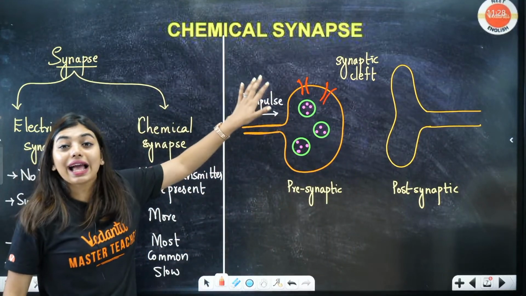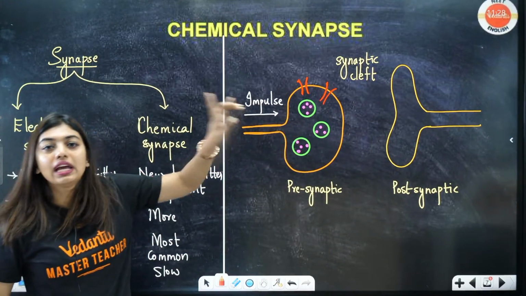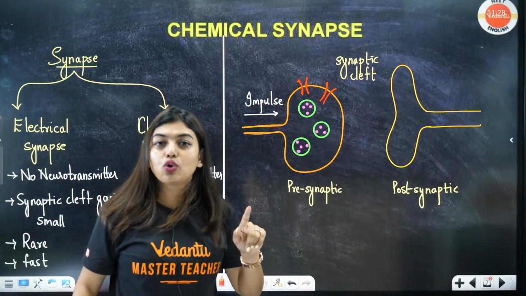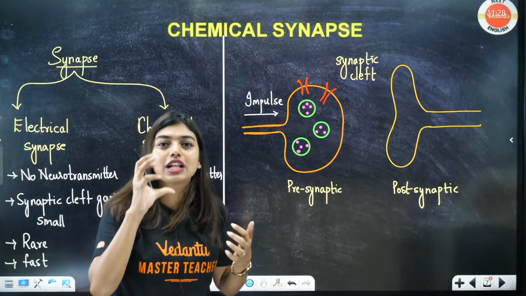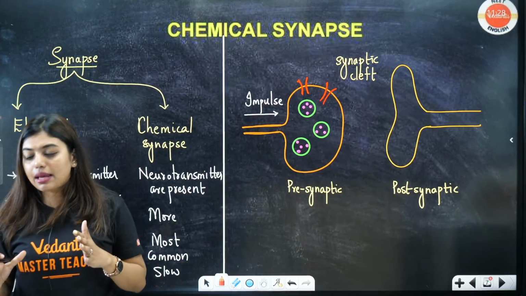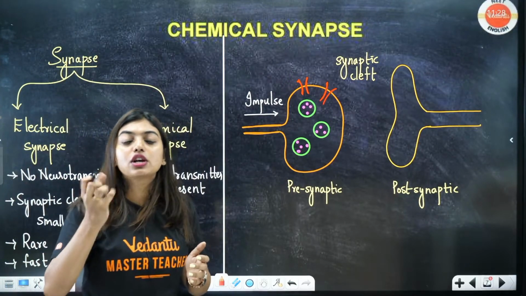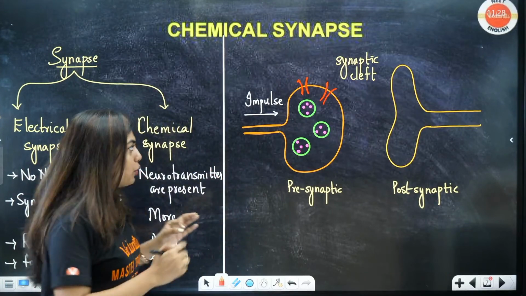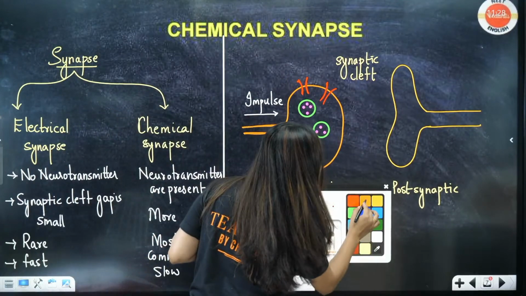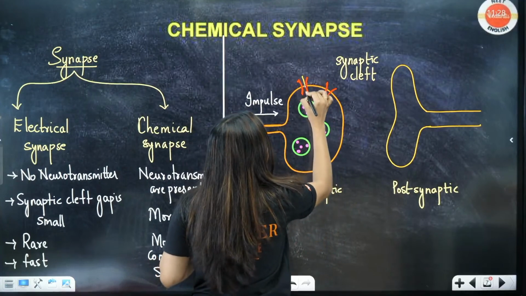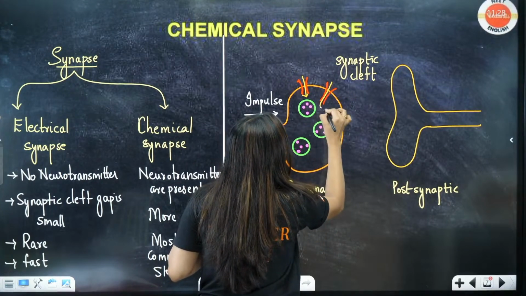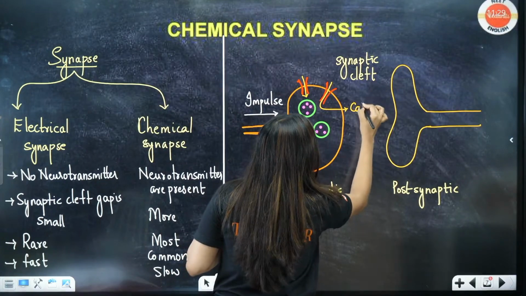Now, in that, the calcium channels will open. Remember when we studied muscles, locomotion and movement, we spoke about the calcium channels opening. Here also the same thing is going to happen. Are you all with me? Very nice. Calcium channels are going to open in the presynaptic lobe. Now this will lead to release of calcium ions inside.